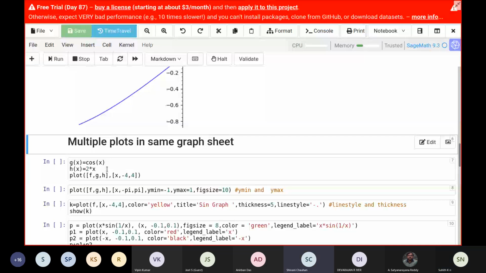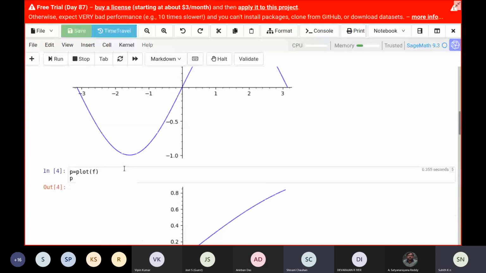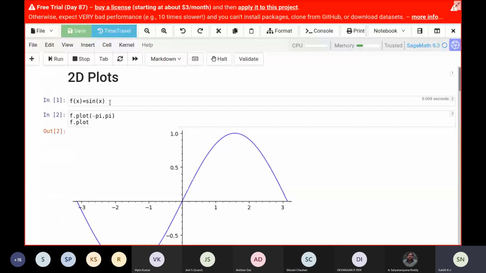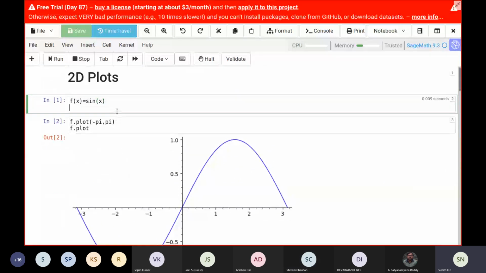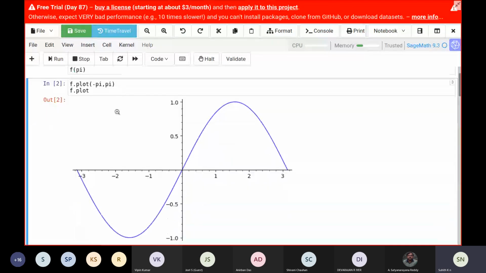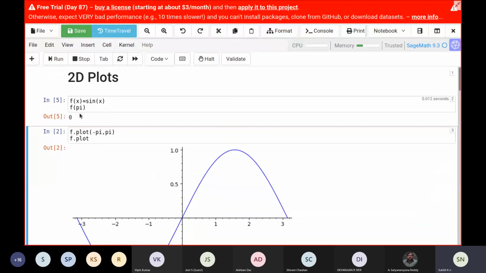Yeah, I just want to say something. Can you put something in this function? Like if I want to find f of x. Yes. As I've defined sin x here, I can also ask for f of pi and run it. It'll give me the value.